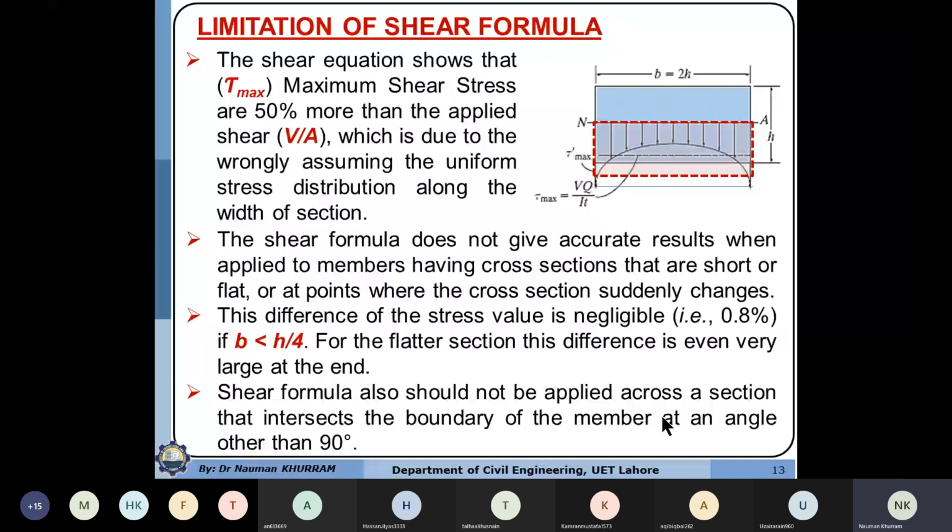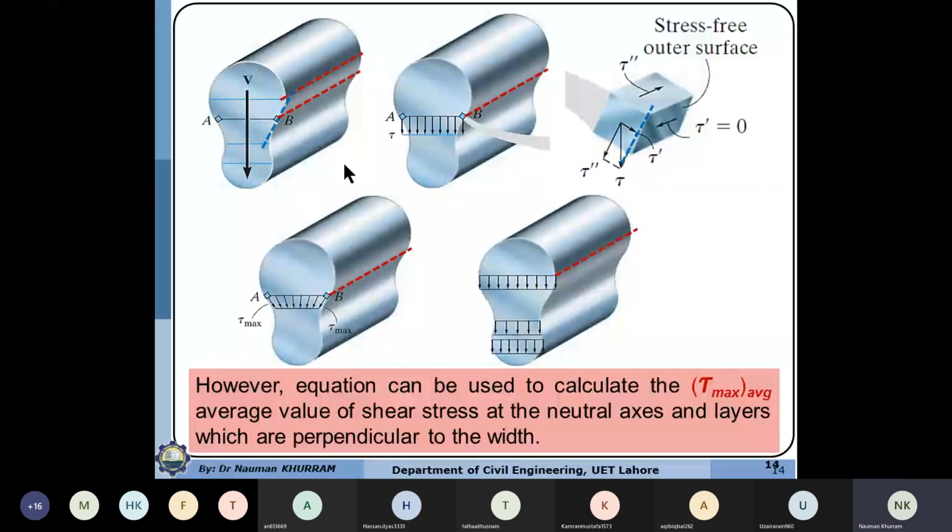So why is this formula not applicable? He says that we determine the horizontal shear stresses at a layer which is parallel to the neutral axis. He says that if the boundary is not 90 degrees to this layer, then the complementary stresses which are acting in the vertical direction will not be equal to the horizontal shear stress.